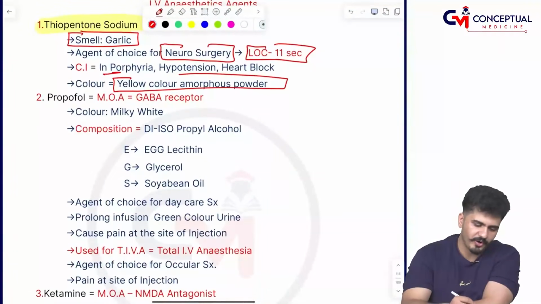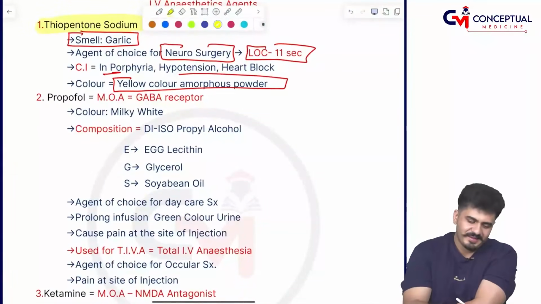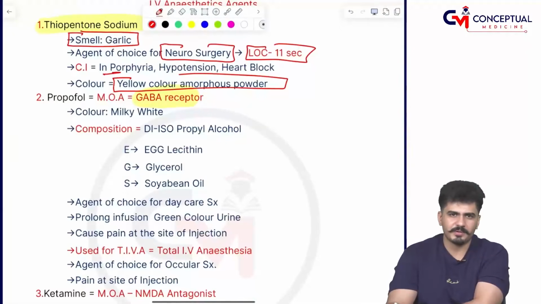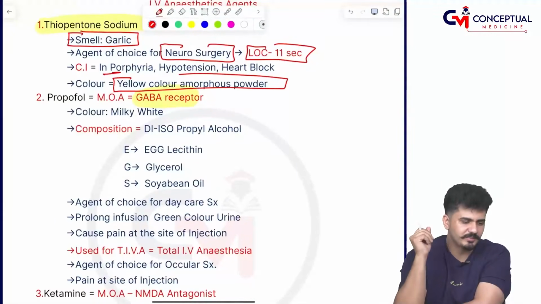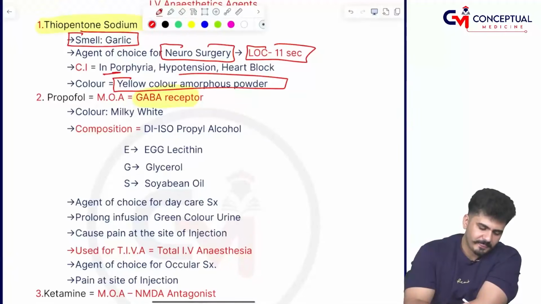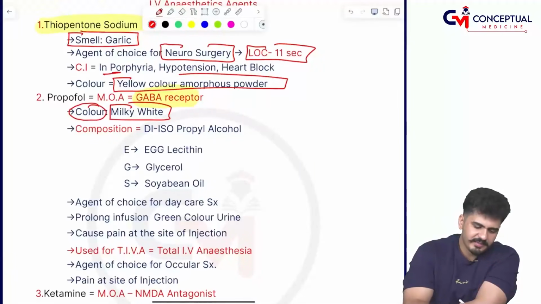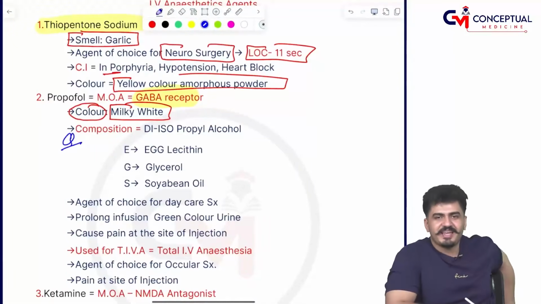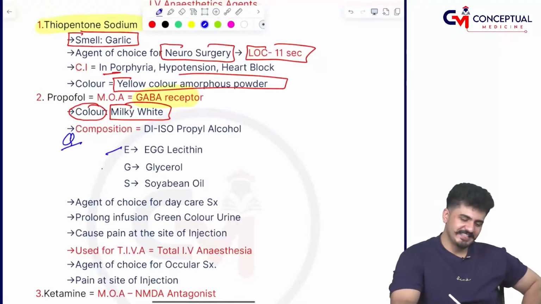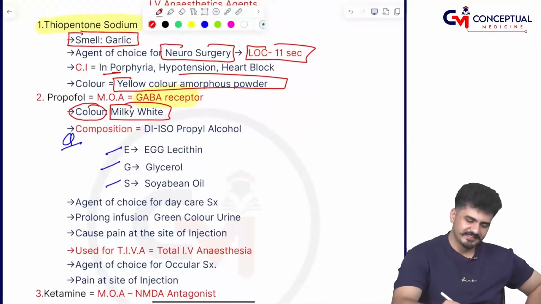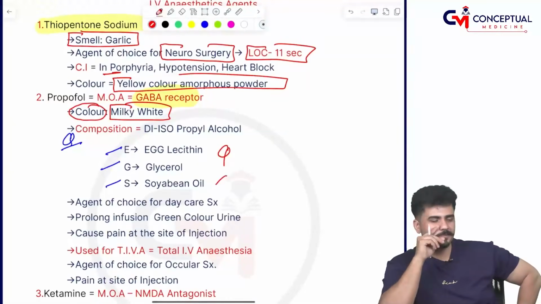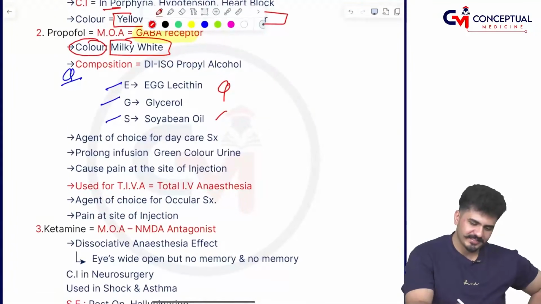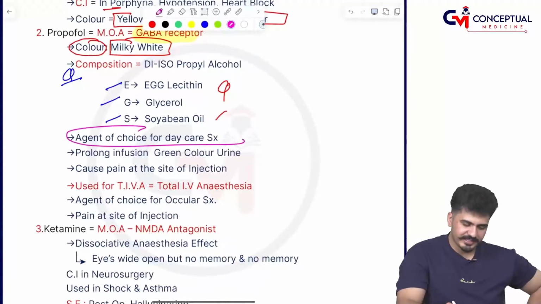Propofol, sir, propofol. What is propofol? It works on the GABA receptor. GABA is an inhibitory neurotransmitter, sir. Color is milky white. Composition: diisopropyl phenol plus EGS. EGS stands for egg lecithin, glycerin and soybean oil. This is the composition of propofol, sir. Agent of choice for day care surgery.